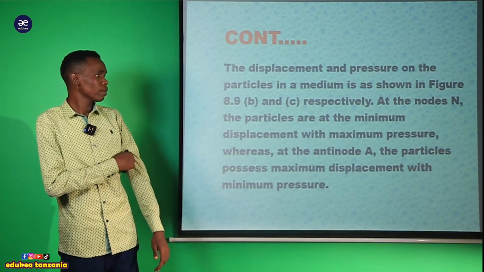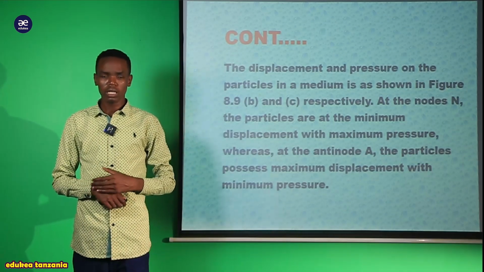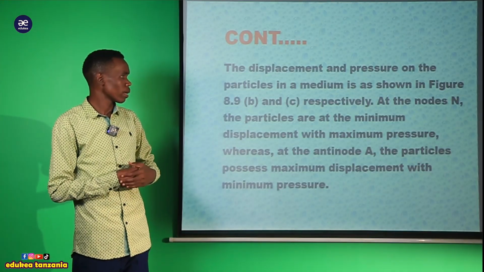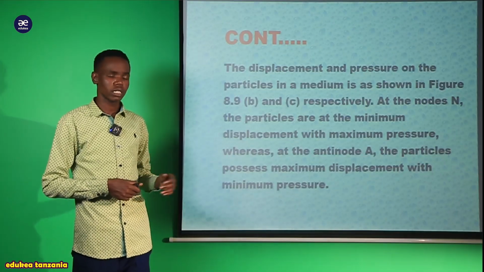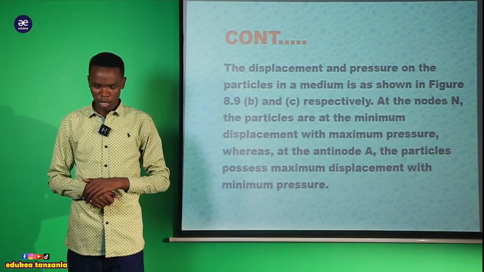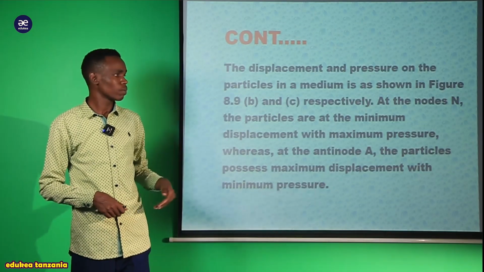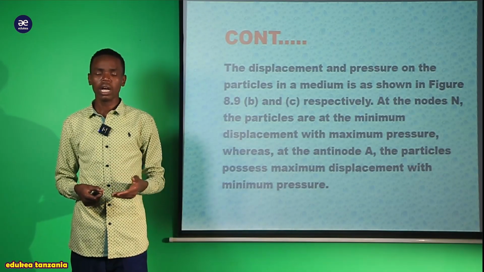So the displacement and also the pressure on the particles in the medium is shown in figure 80.9, Roman A, Roman B, and also Roman C. This figure is going to explain how this displacement and the pressure of the particles can happen, my dear students.